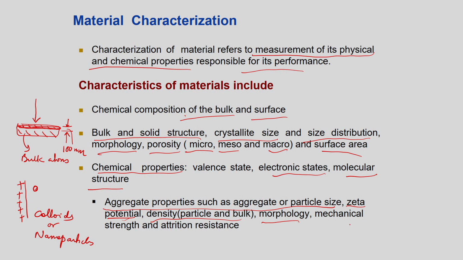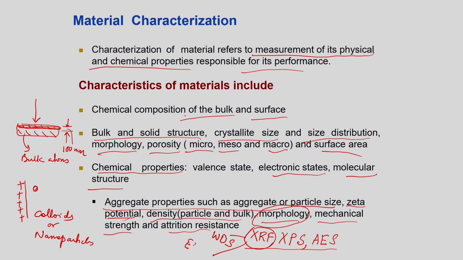Then morphology, and the mechanical strength, although we are not going into mechanical strength in this class. Morphology we will see through various techniques: essentially X-ray fluorescence spectroscopy, then X-ray photon spectroscopy, and Auger electron spectroscopy. All these are based on the fluorescence behavior. XRF, as you know, is of two types: wavelength dispersive spectroscopy and energy dispersive spectroscopy.